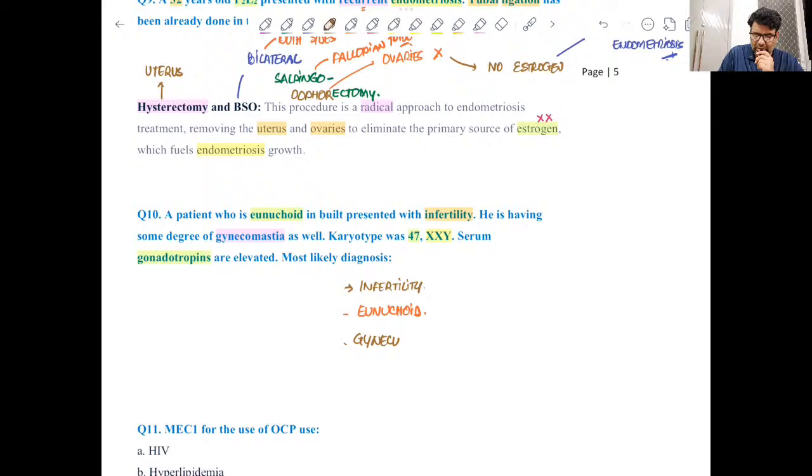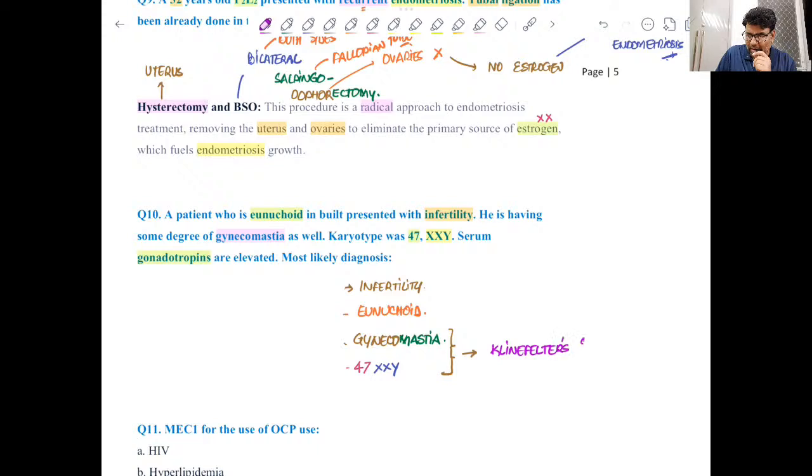So gynecomastia, that is enlargement of the breast in males, and if you look at the karyotype, this is 47XXY, and mainly if you find these two features, you can easily make a diagnosis of Klinefelter's syndrome, right?